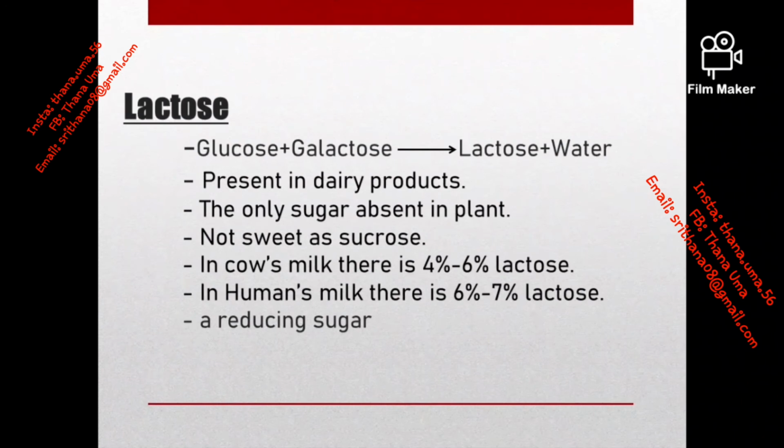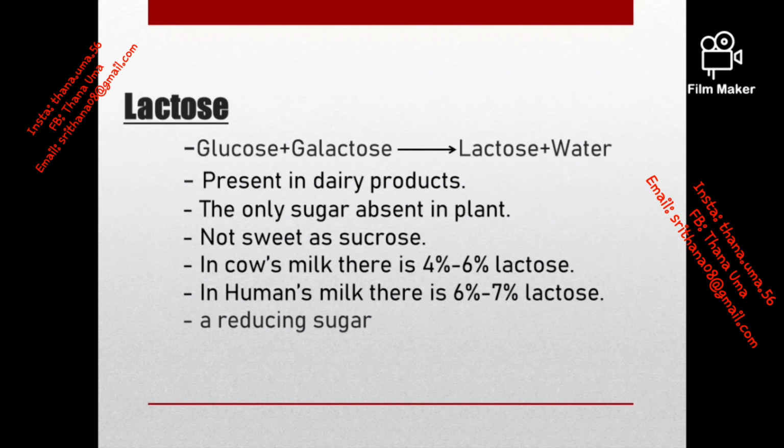Now let's talk about lactose. This is also a disaccharide formed by bonding between two hexose sugars, and those sugars are glucose and galactose. Here also a water molecule is released. Moreover, this is present in dairy products, and this is the only sugar that plants don't have. It is not as sweet as sucrose, but still has a sweet taste.